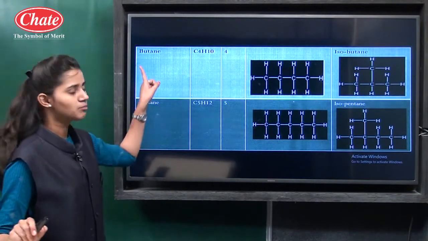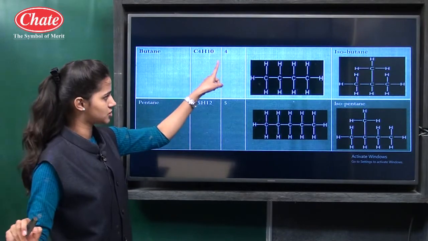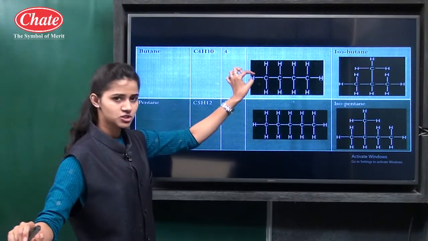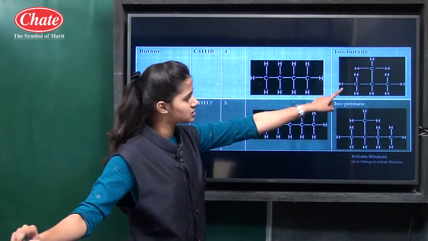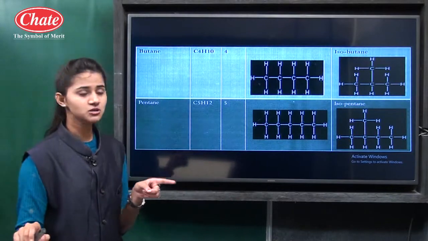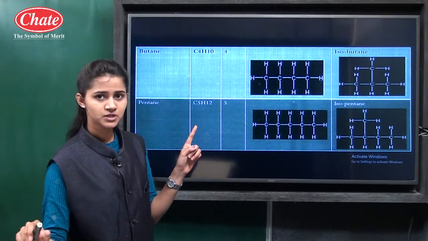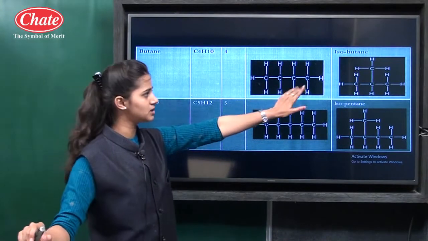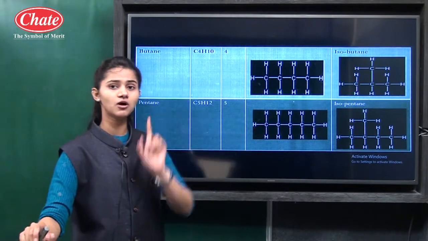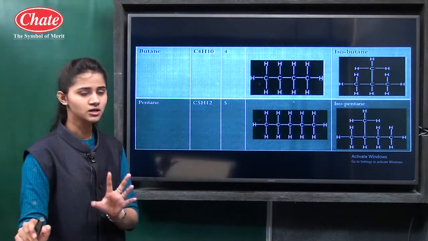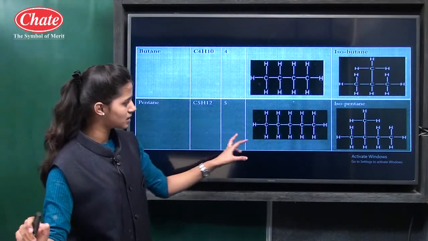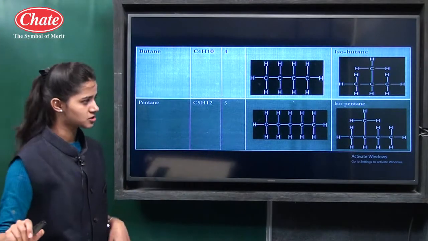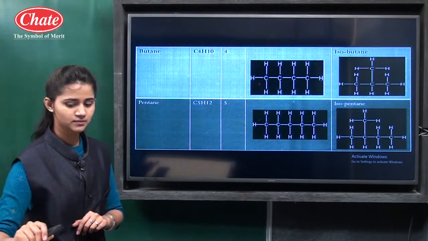Now look at the next one, butane, whose molecular formula is C4H10. This is the straight line structure. 4 carbon atoms are connected in such a way that they form a straight chain. Then in the second structure, we can see the 3 carbon atoms are connected in a straight chain, but the fourth one is connected to the middle one. So this is the branched structure. The name of this compound is n-butane and this is isobutane. The molecular formula is the same, but the structure is different. Then also in the case of pentane, we can see the straight chain structure and the branched structure. The name of that compound is isopentane.